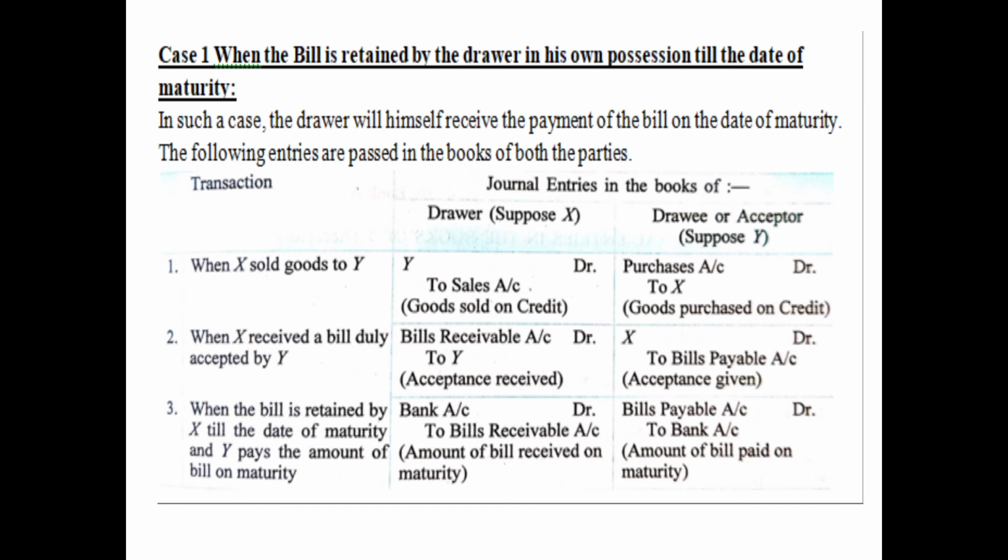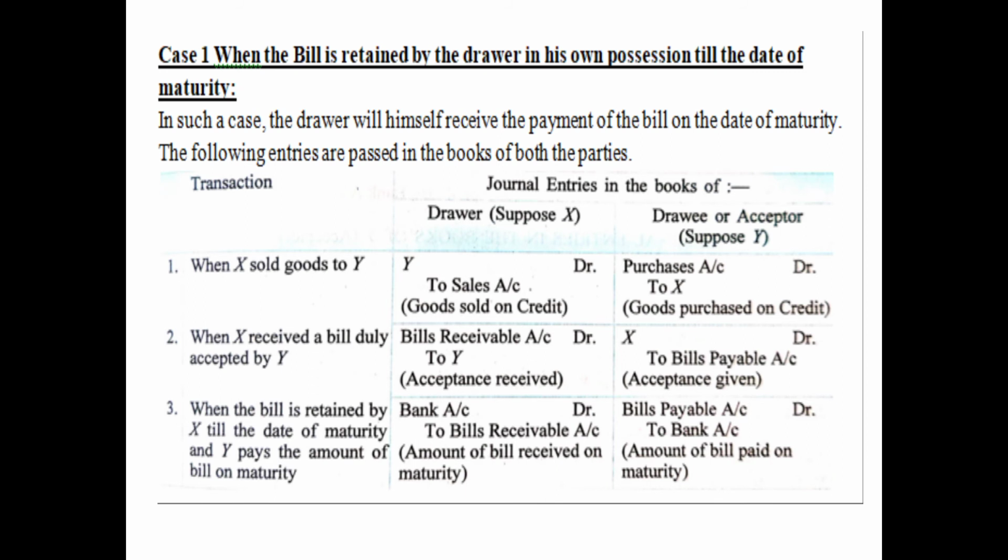Now remember children, whenever you are doing questions on bills of exchange, you have to be very particular with the entries, because you need to know what will be the entries which will be passed in the books of all the parties which are involved, whether it is drawer, drawee, endorsee, bank, etc. So as you can read here, in such a case, the drawer will himself receive the payment of the bill on the date of maturity. The following entries are passed in the books of both the parties, that is the drawer and the acceptor. So here we have assumed that X is the drawer and Y is the drawee.